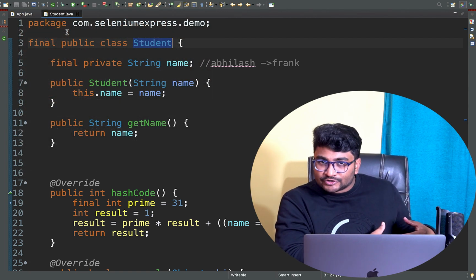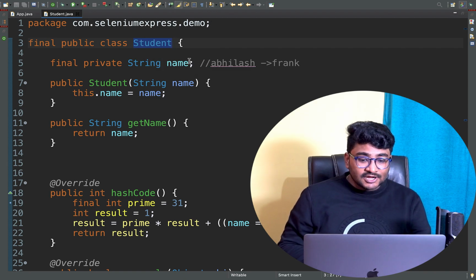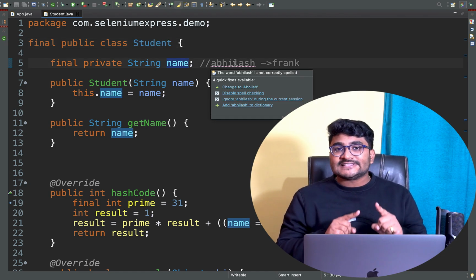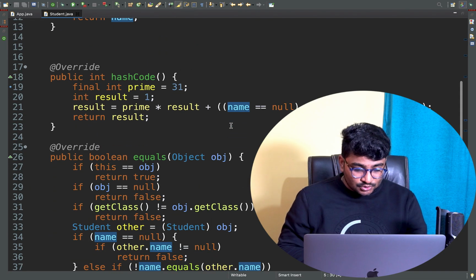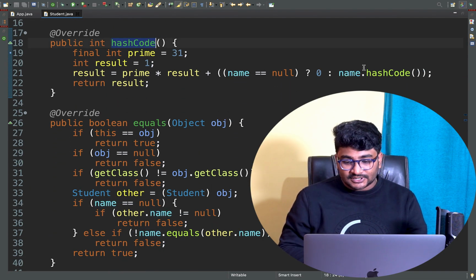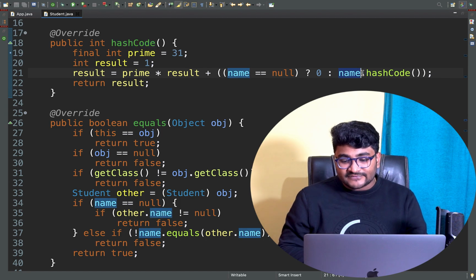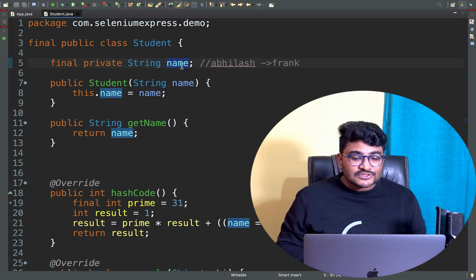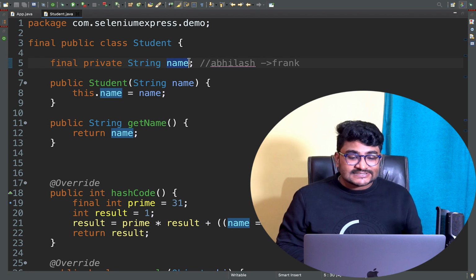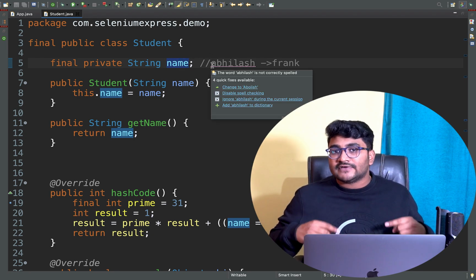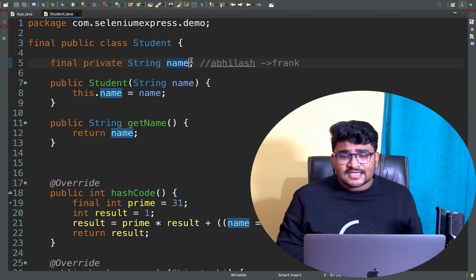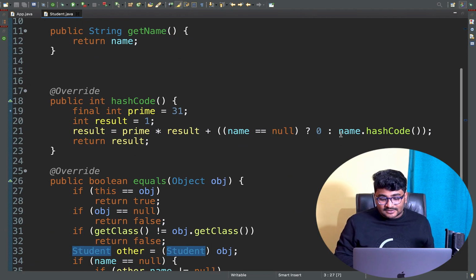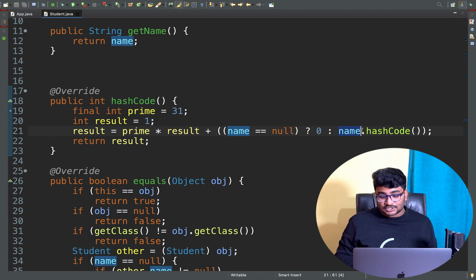The answer to this question is, if our object is immutable, just like our Student object, here I have my name variable. If my Student object is immutable, I'm sure that this name will not be changed in future. If you see my hashcode method, the hashcode is getting calculated from this name variable. So if the content of the name will not be changed, the hashcode for this object, which I'm calculating using this field, also will not be changed.